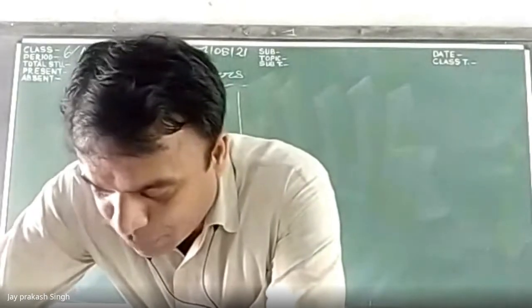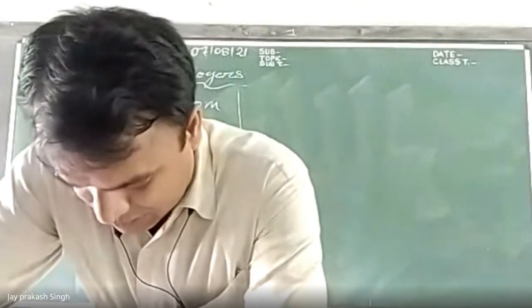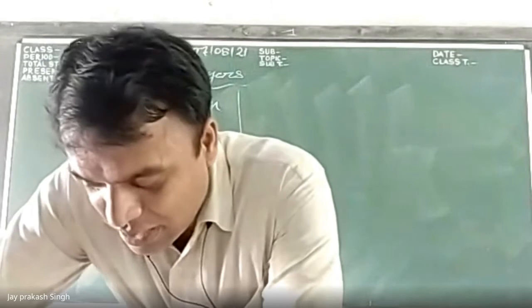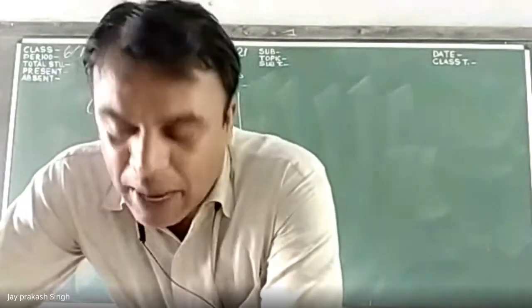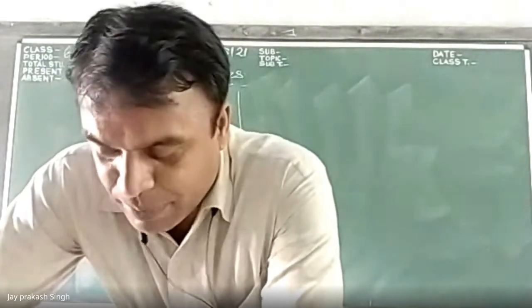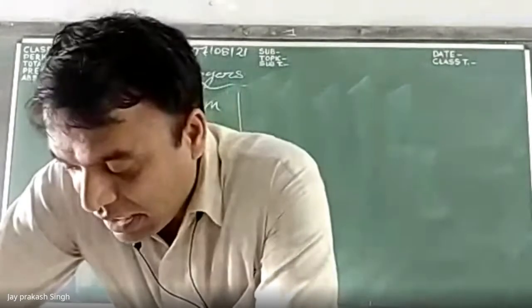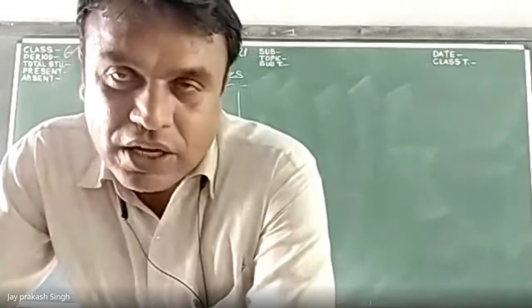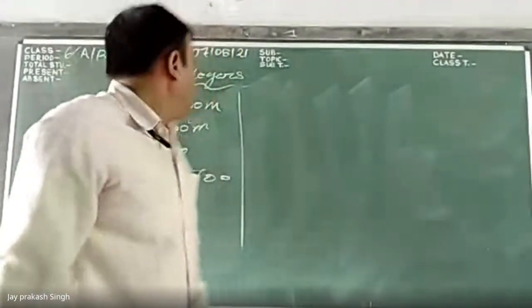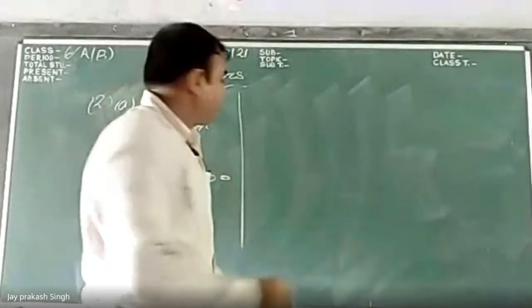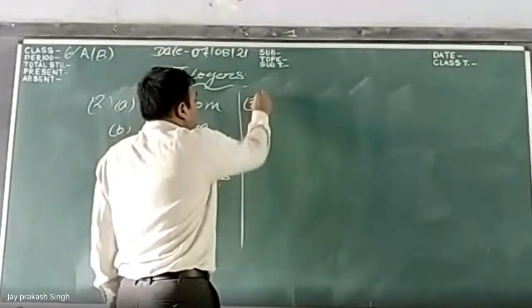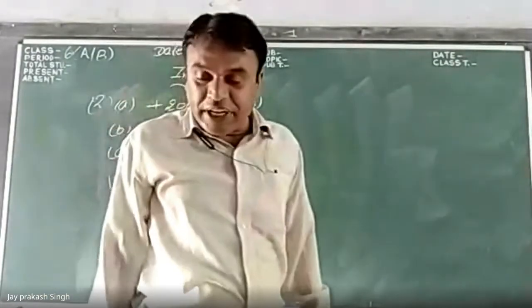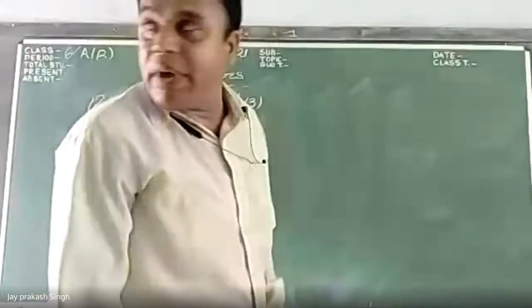Now represent the following numbers on the number line. We have to represent question number 3: plus 5, minus 10, plus 8, minus 1, and minus 6. So I am solving this on the board. We have to represent plus 5 on the number line.